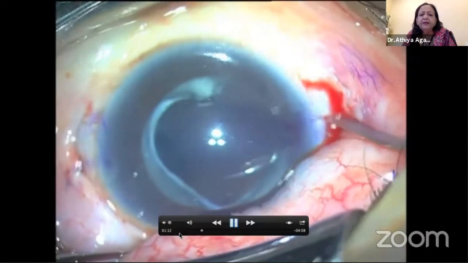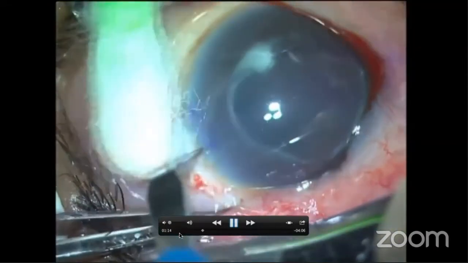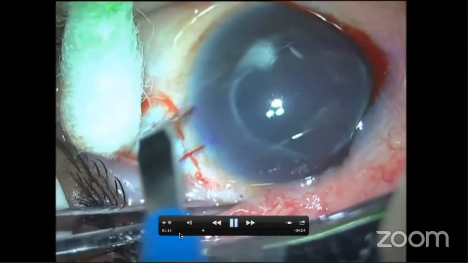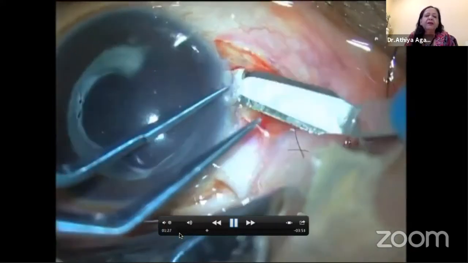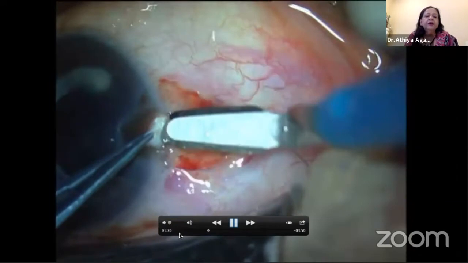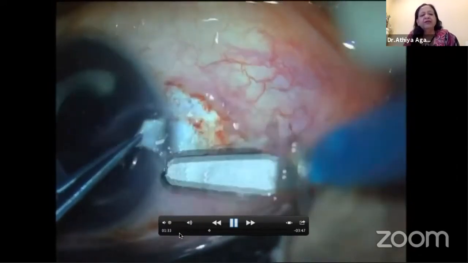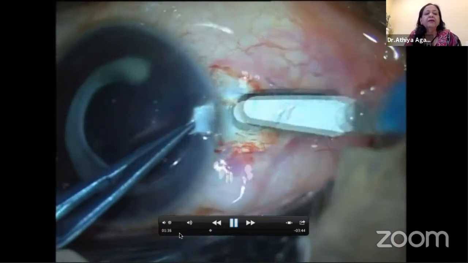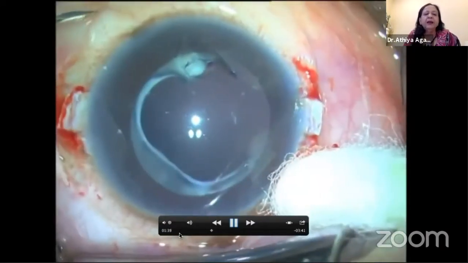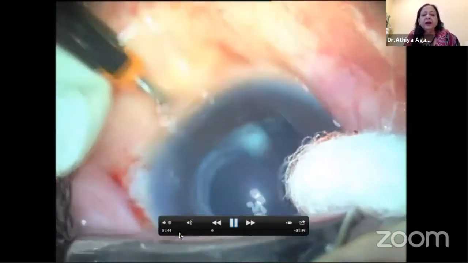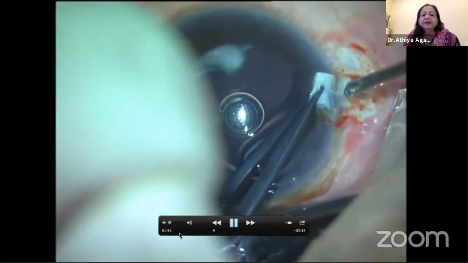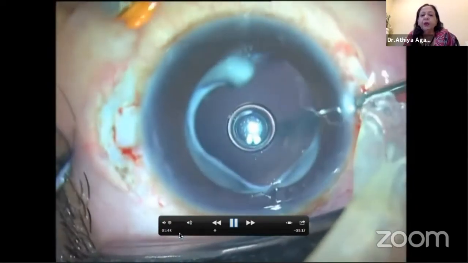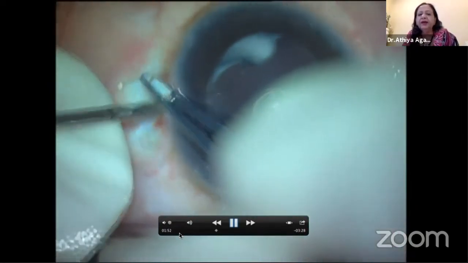If you see carefully here, there is a white thick ring which is actually behind the iris. I've created scleral flaps, but you should dissect them up to the limbus. You should start seeing the limbus till you are seeing blue. This is very important because you don't have much of the haptics which can be externalized. So you have to go slightly anterior, just 1 millimeter behind the limbus. Trocar infusion cannula is placed behind, and then sclerotomy is created 1 millimeter behind the limbus using a 22 gauge needle.